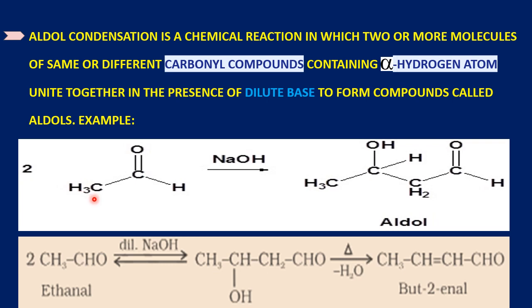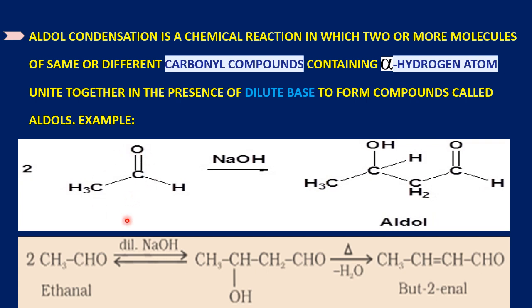So you can take either same molecules of aldehydes or same molecules of ketones, or two different aldehydes or two different ketones, or a combination of aldehyde and ketone. Any two carbonyl compounds can be involved in aldol condensation. The only condition is it should have alpha hydrogen atom on the alpha carbon.